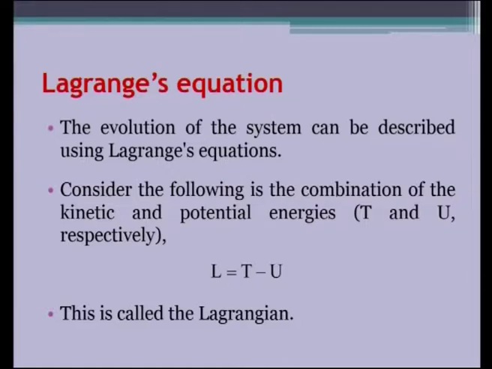For the 2 degrees of freedom case also, we simply used the Lagrangian at a point of time, but let us try to learn a little bit more about what is Lagrangian. As I have shown you here, it is the difference between the kinetic and potential energy at a point of time in a system. L is equal to T minus U. T stands for kinetic energy and U stands for the potential energy.